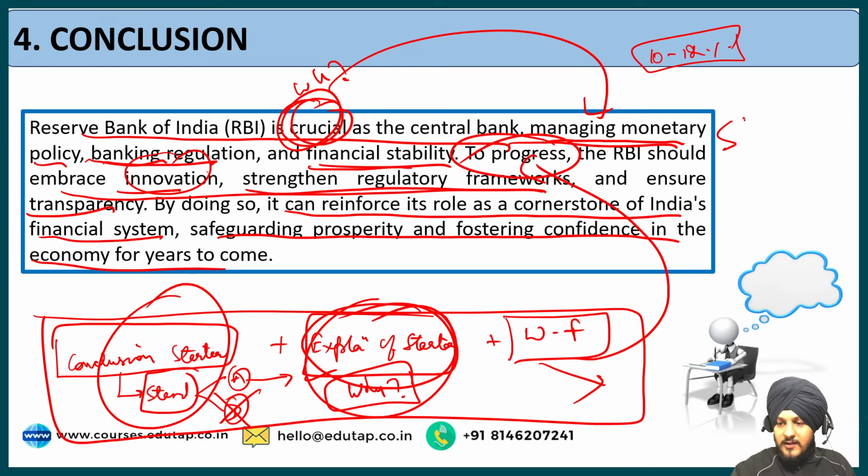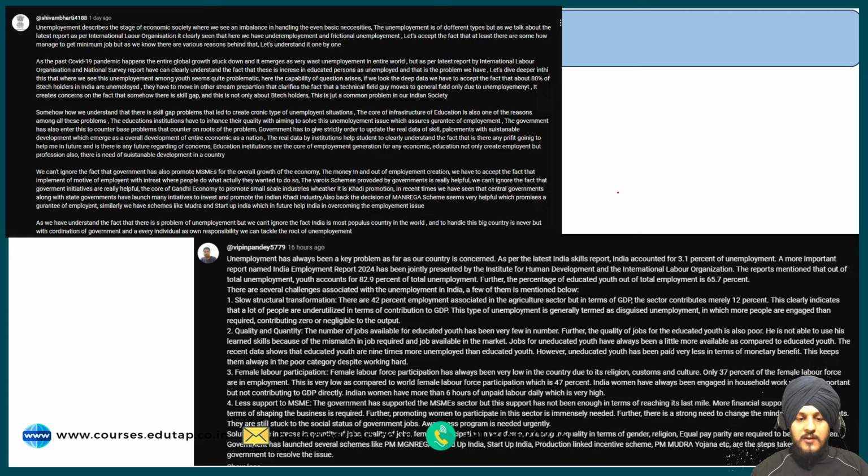This is how we write our conclusion in a structured manner. Now we are done with the conclusion. I've added this one more part to our discussion.